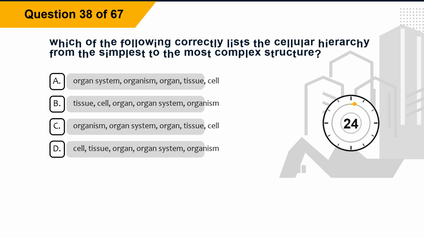Question 38. Which of the following correctly lists the cellular hierarchy from the simplest to the most complex structure? Option A, organ system, organism, organ, tissue, cell. Option B, tissue, cell, organ, organ system, organism. Option C, organism, organ system, organ, tissue, cell. Option D, cell, tissue, organ, organ system, organism.